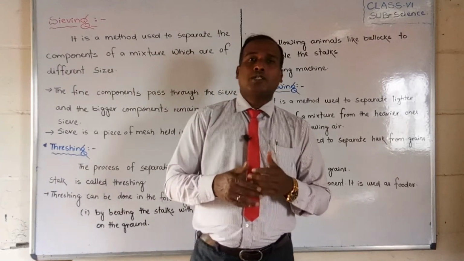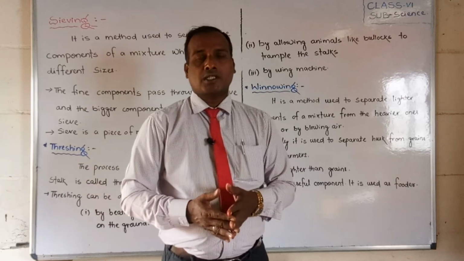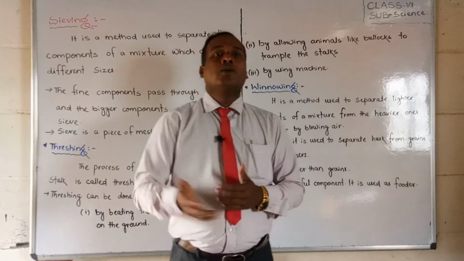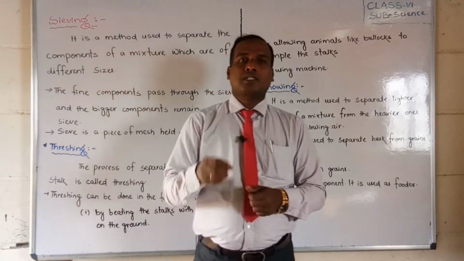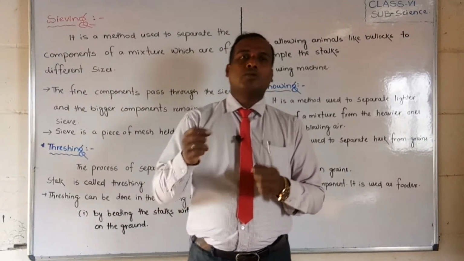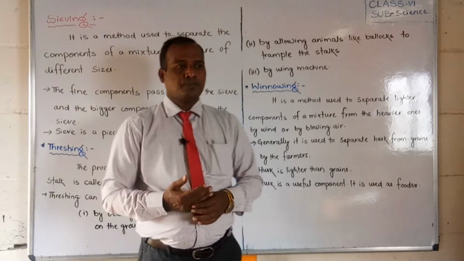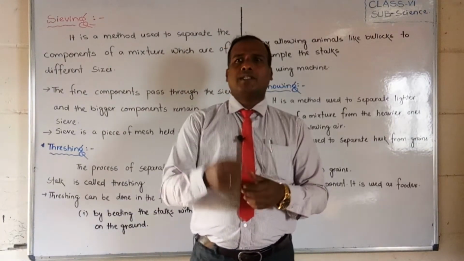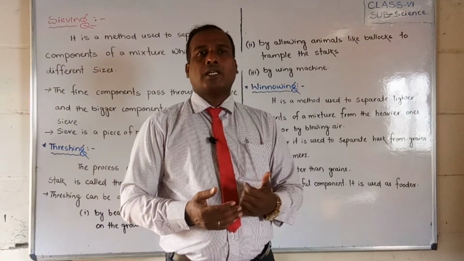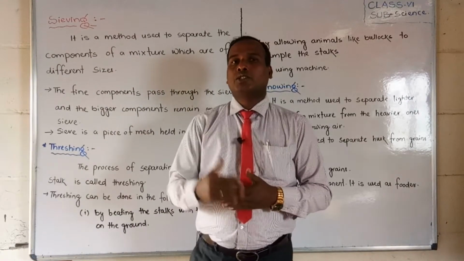The second thing is that the mixing substances should not be in a large ratio. If there are more quantities of mixing particles, it takes a very long time to take them out, so that is also not a satisfied condition. The third one, students: the unwanted particles should be larger than the particles we need. Then it is very easy to take them out.